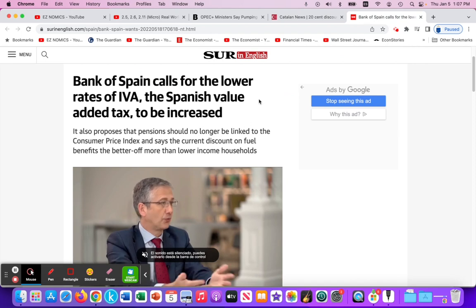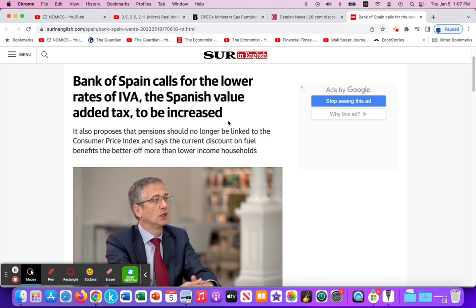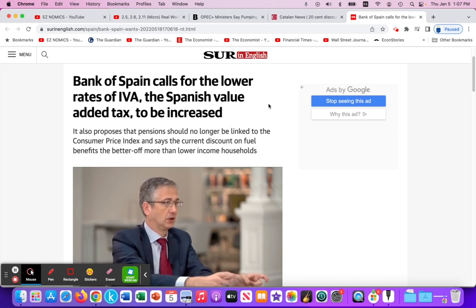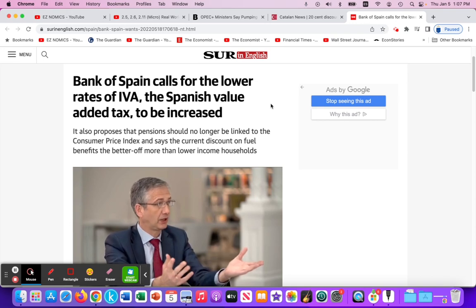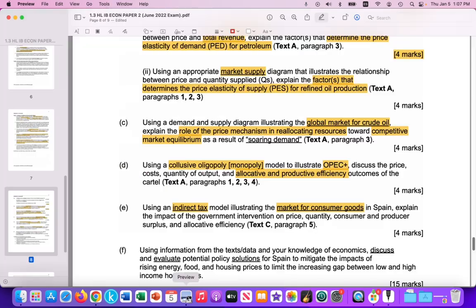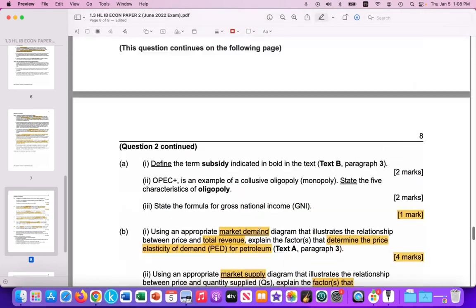In the next video, we'll look at the solution of the Spanish government providing a per unit subsidy on gasoline. And in this video, we're going to look at the Bank of Spain addressing the inflation problem, rising pensions, the need for more tax revenue to pay for those pensions. So that's what we're going to focus on here. So we're going to look at question E, and the question asks us to use an indirect tax, illustrate the market for consumer goods in Spain, and discuss the impact of this intervention on price, quantity, consumer and producer surplus, and allocative efficiency, referring to text C, paragraph 5.